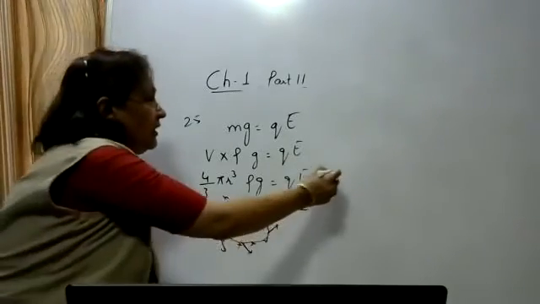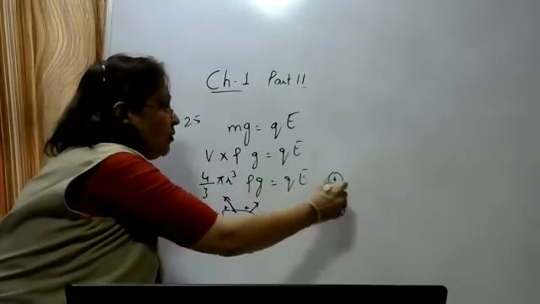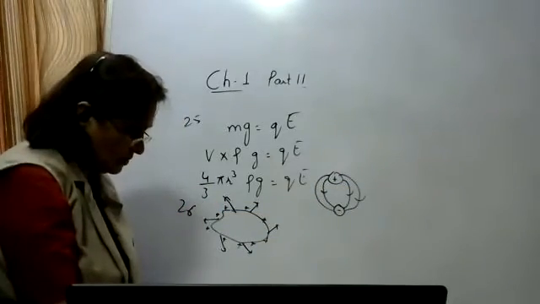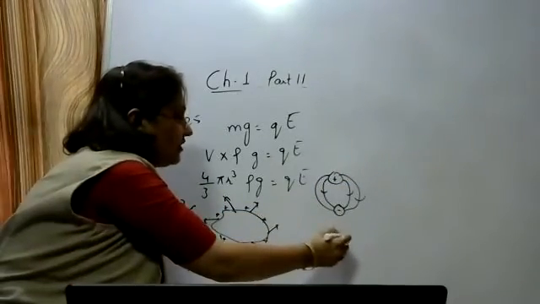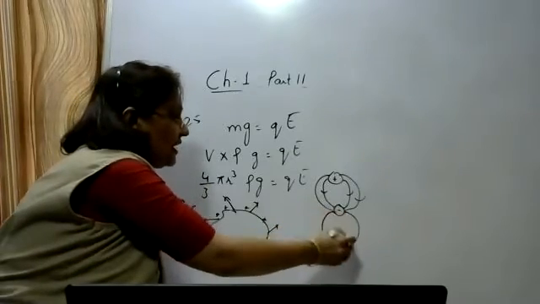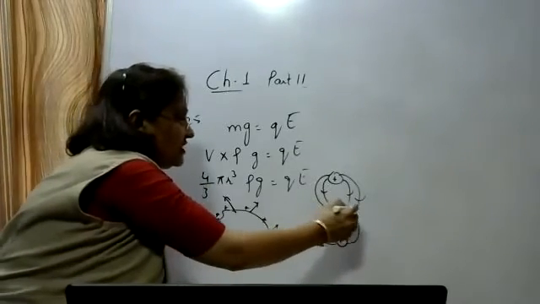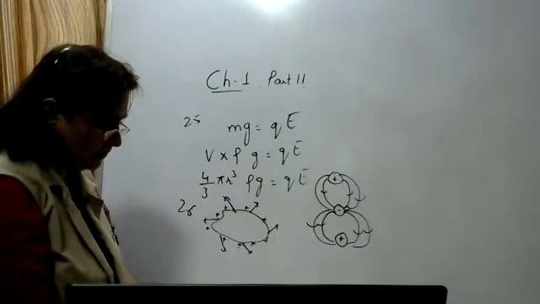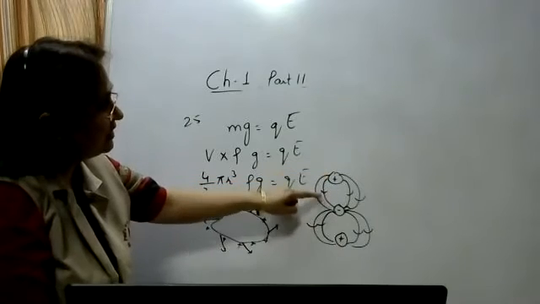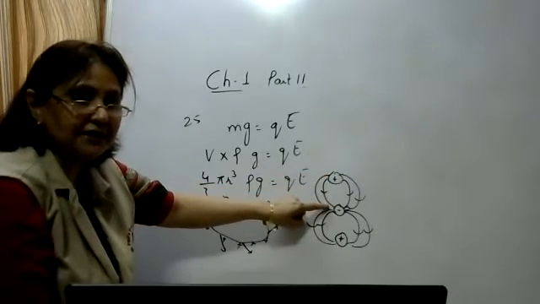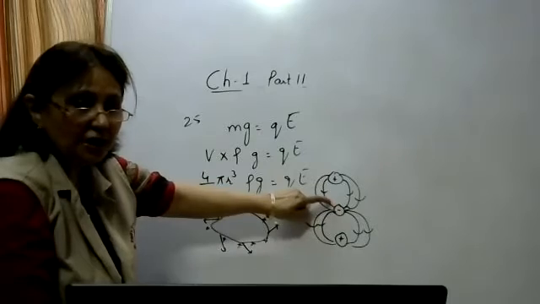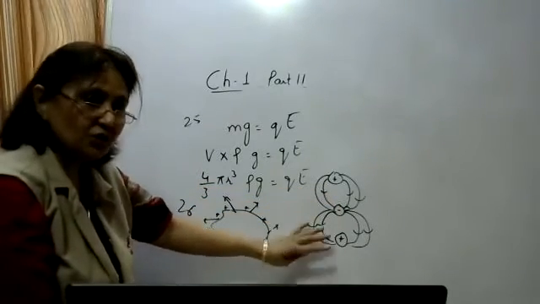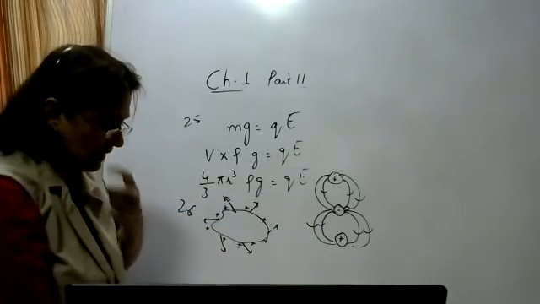The second one: here there is a positive charge and a negative charge, and the electric field lines go from positive to negative charge. This is correct, but below it a few more electric field lines are given, where it is negative, positive, again negative to positive. Now this one is not correct. It cannot represent, because we know that the electric lines of forces are from positive to negative charge. Till here it is correct, but here it is showing from negative to positive charge. Below there are a few more, so this is also not representing the electric lines of forces.